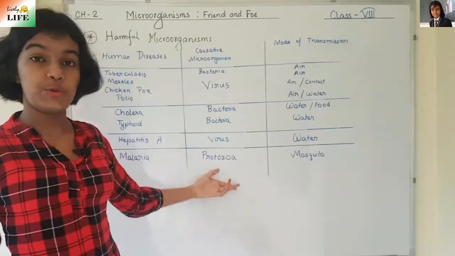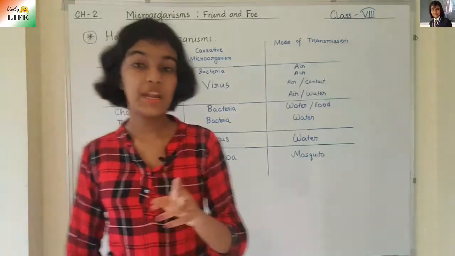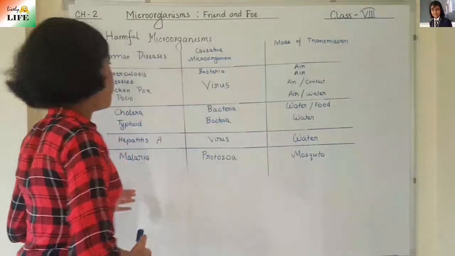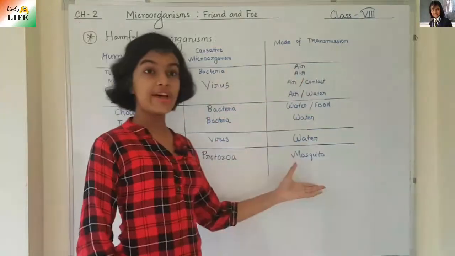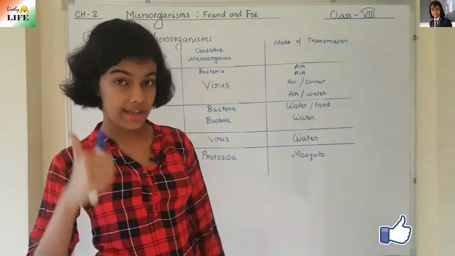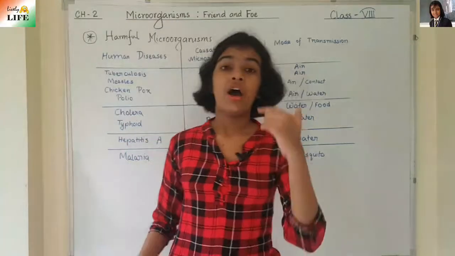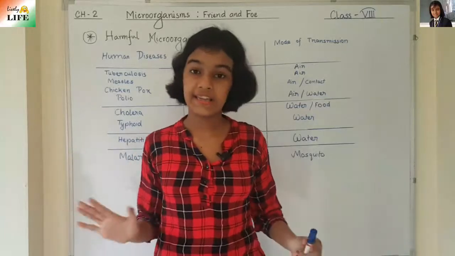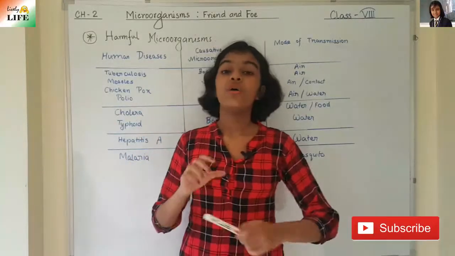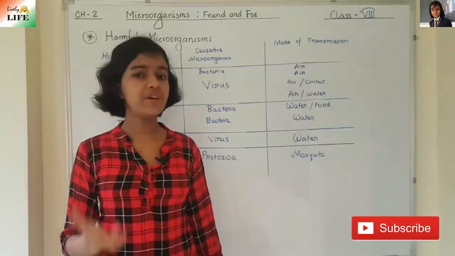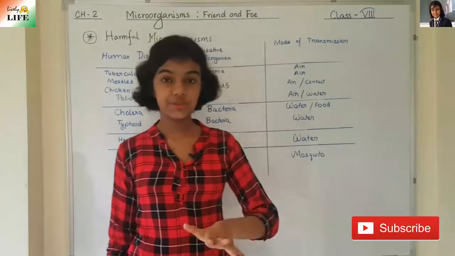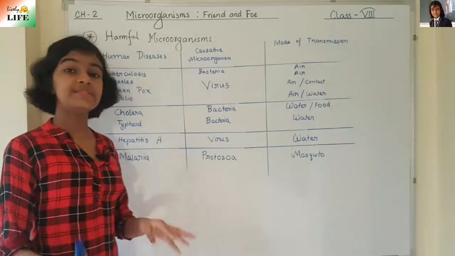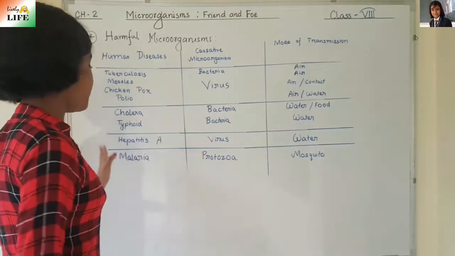And then malaria. Malaria is caused by protozoa. I told you, plasmodium, right? Malaria is caused by plasmodium, so it is a protozoa basically. And what is the mode of transmission? It is mosquito, like dengue. I told you one preventive measure: we must not let water stagnate anywhere. Another is that we should use mosquito nets, and mosquito repellents and different types of insecticides. We must use these to prevent malaria.